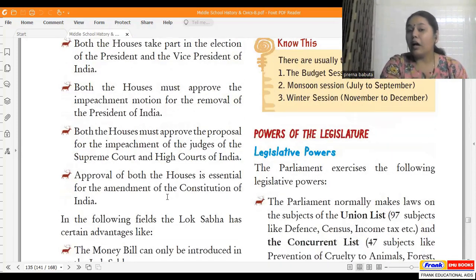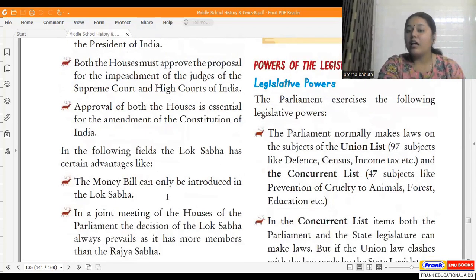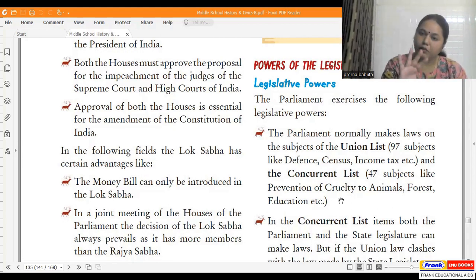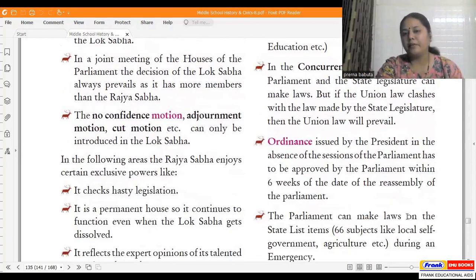All right. Now we talk about the powers of the legislature. So what are the legislative powers? The parliament normally makes laws on the subjects of the union list, that is the center list, and the concurrent list, that is subjects which are neither as such in state list or in the central list. They're a mixed bag. Concurrent list items, both the parliament and the state legislature can make laws, but if the union law clashes with the law made by the state legislature, then who has an upper hand? Then the union law has the upper hand.